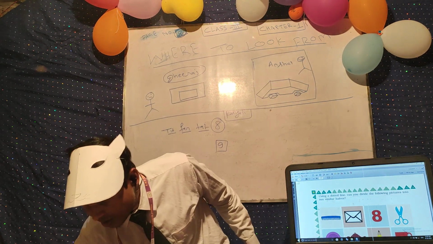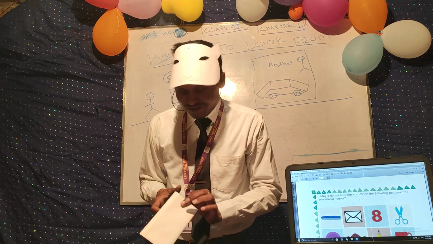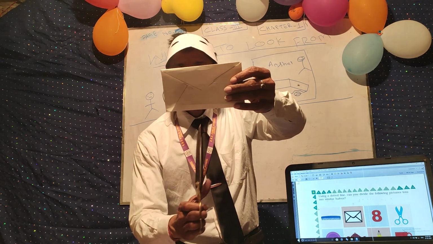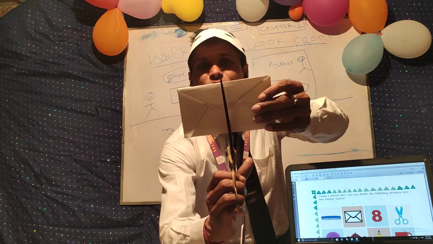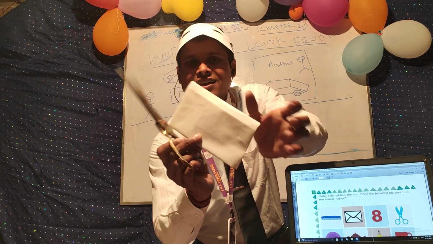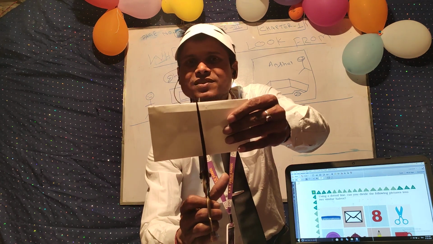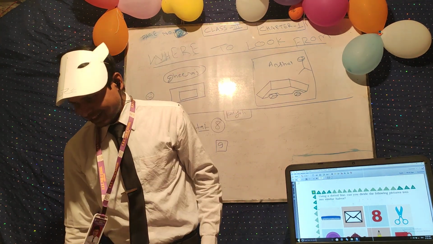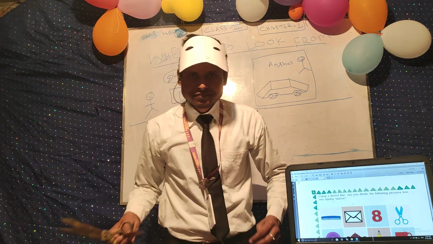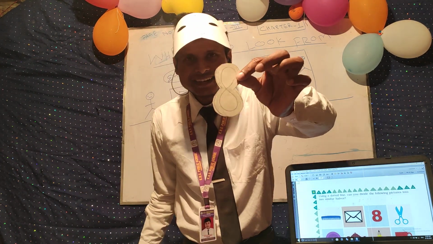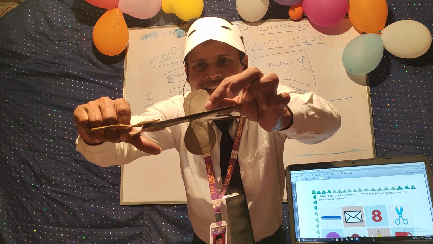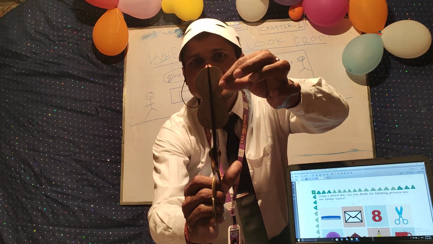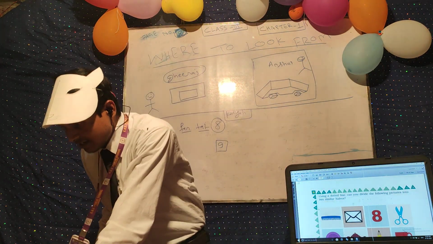Now come to this, the envelope. You can divide this envelope into equal halves. After cutting this, you will divide the envelope into equal halves. You can cut like this. So this is the line of symmetry. Okay, envelope. The next one is 8. You can divide this into equal halves like this. So this is the symmetry of 8. Or you can also divide it like this. This is also a symmetry of 8. So 8 is symmetrical.